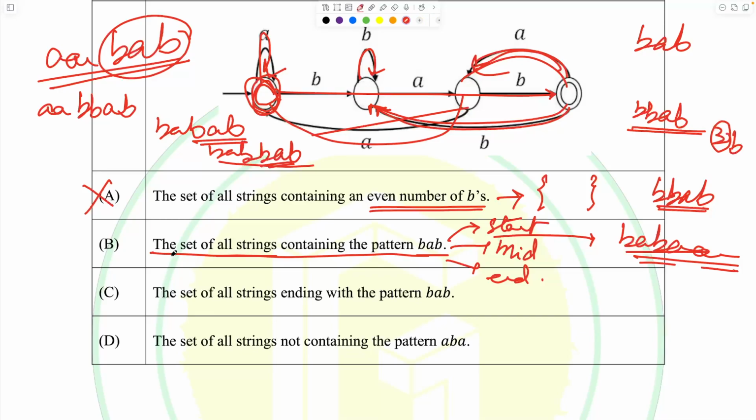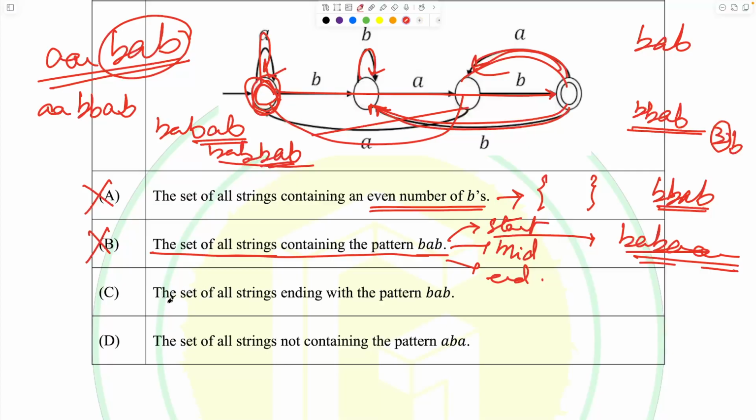Acceptance of a language by a particular machine is a holistic scenario, so every single string present in the language must be accepted, and there must not be any string outside of the language accepted. Both of those things are needed. So acceptance of the strings present in the language is not satisfied, hence option B is not really correct.